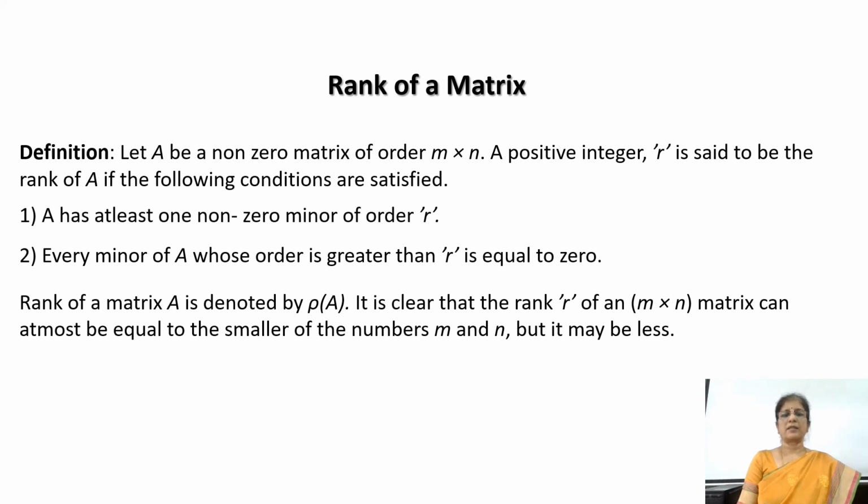The rank of a matrix capital A is denoted by rho of A, and it is clear that the rank r of an m cross n matrix can at most be equal to the smaller of the numbers m and n, but it may be less also.